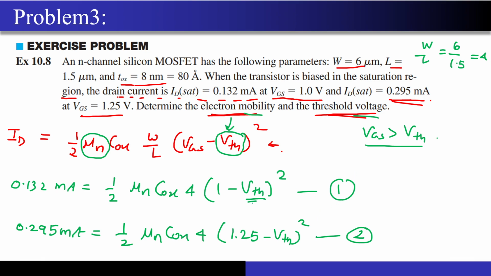See, in one shot, I cannot solve for both the unknowns, right? The mu n and the VTH. I cannot solve for both the unknowns. I have to do something so that I can at least find the value of VTH easily. I have to do something with these equations. What should I do? Come on, guys. Anything is okay. Just at least try to give some answers.